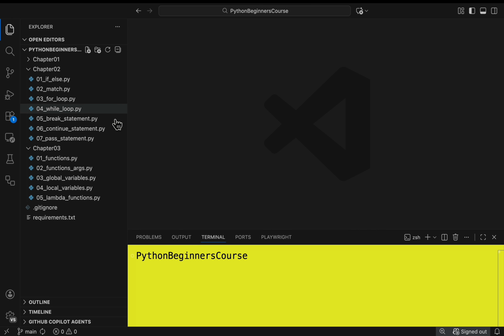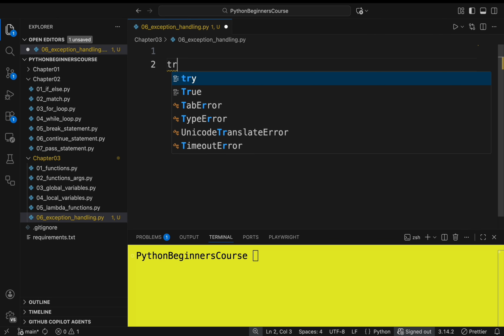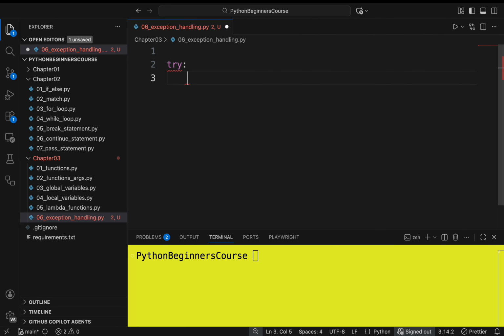Here I will start by creating a new Python file called 06 exceptionhandling.py. We will take a very basic example where we try to divide some integer number by 0. In that case, we will get the exception ZeroDivisionError. Here I am writing the try block, and I am trying to divide some integer number by 0. This will throw the error ZeroDivisionError.